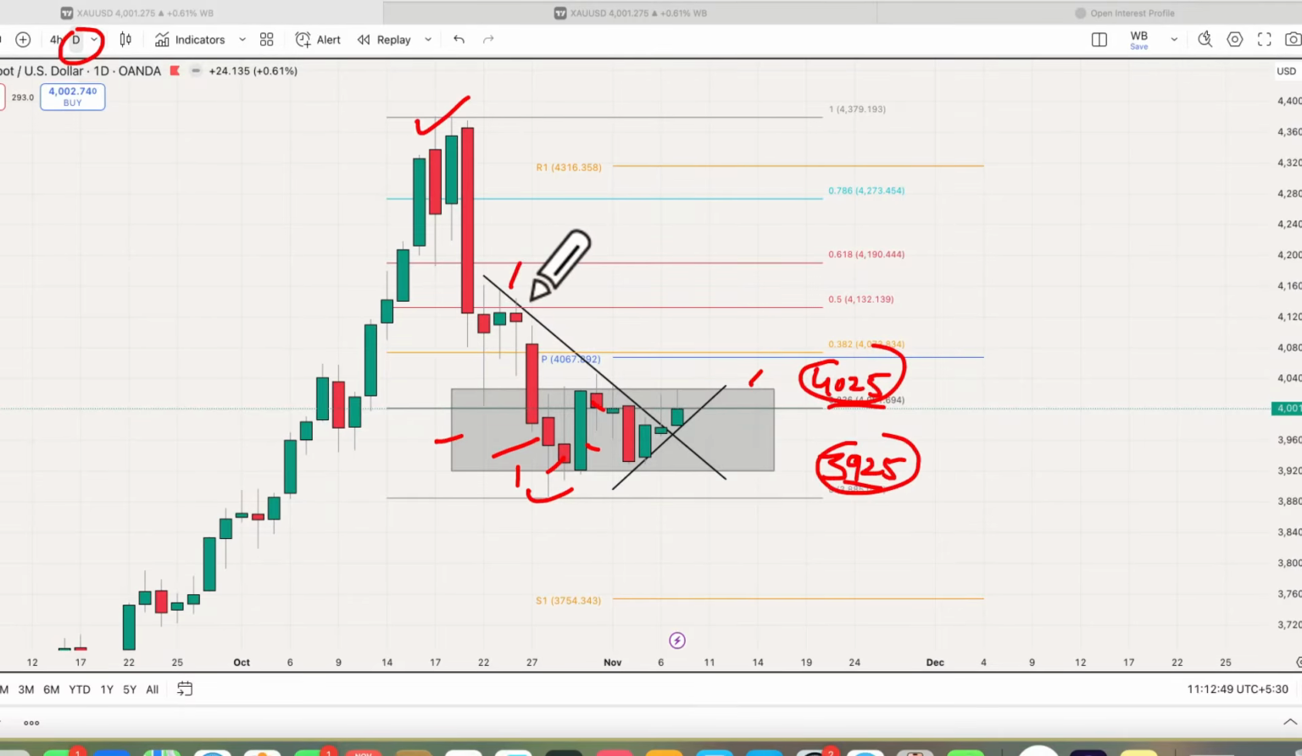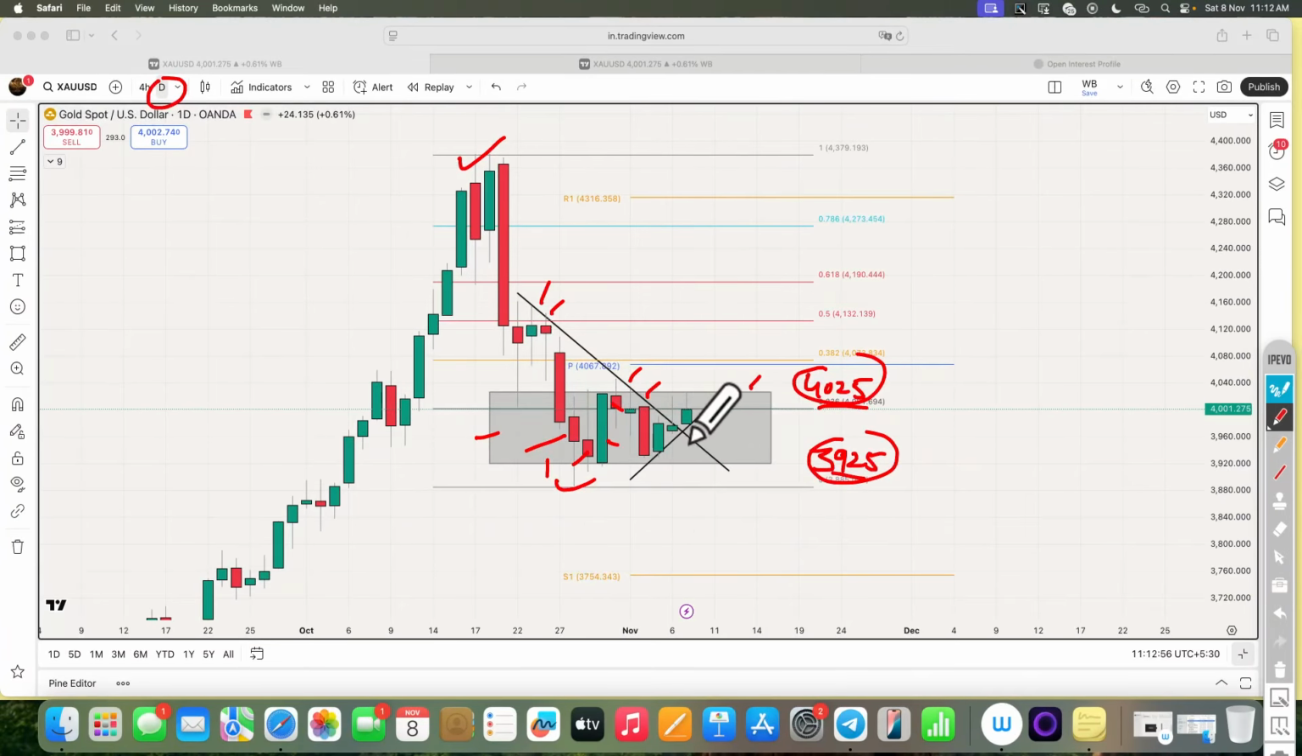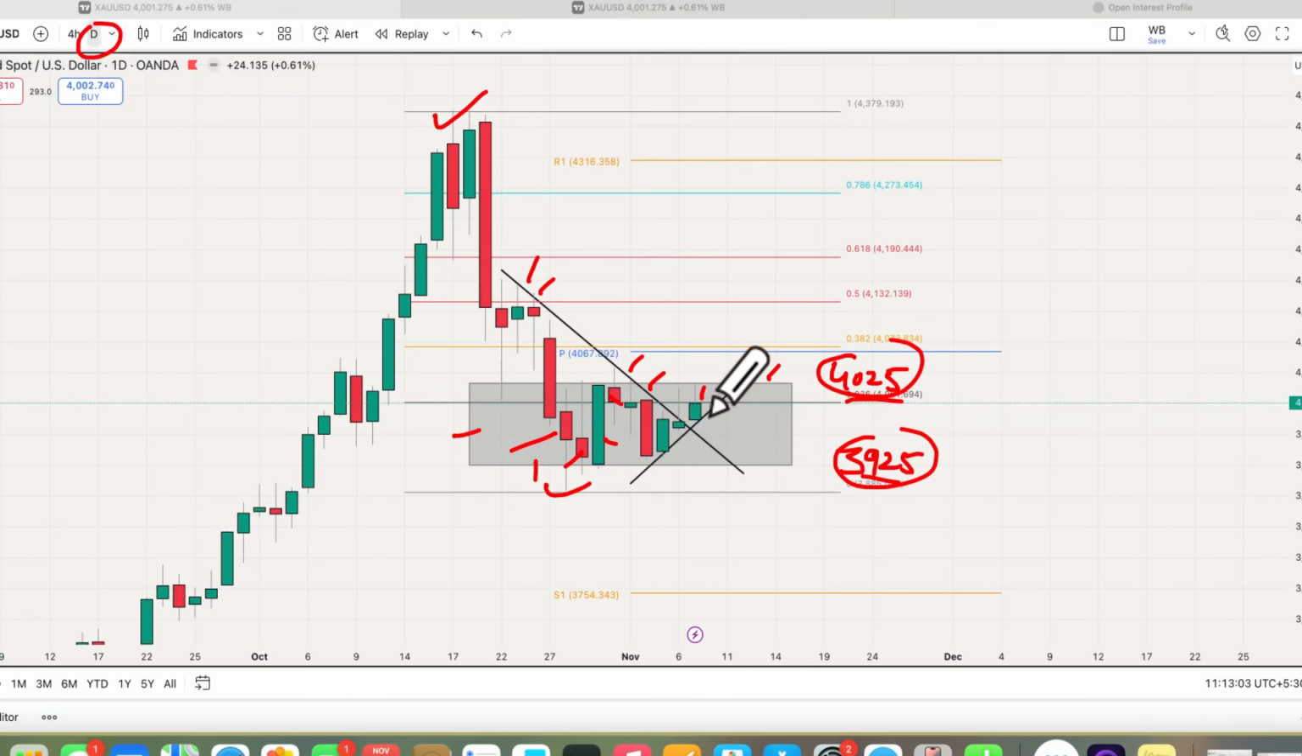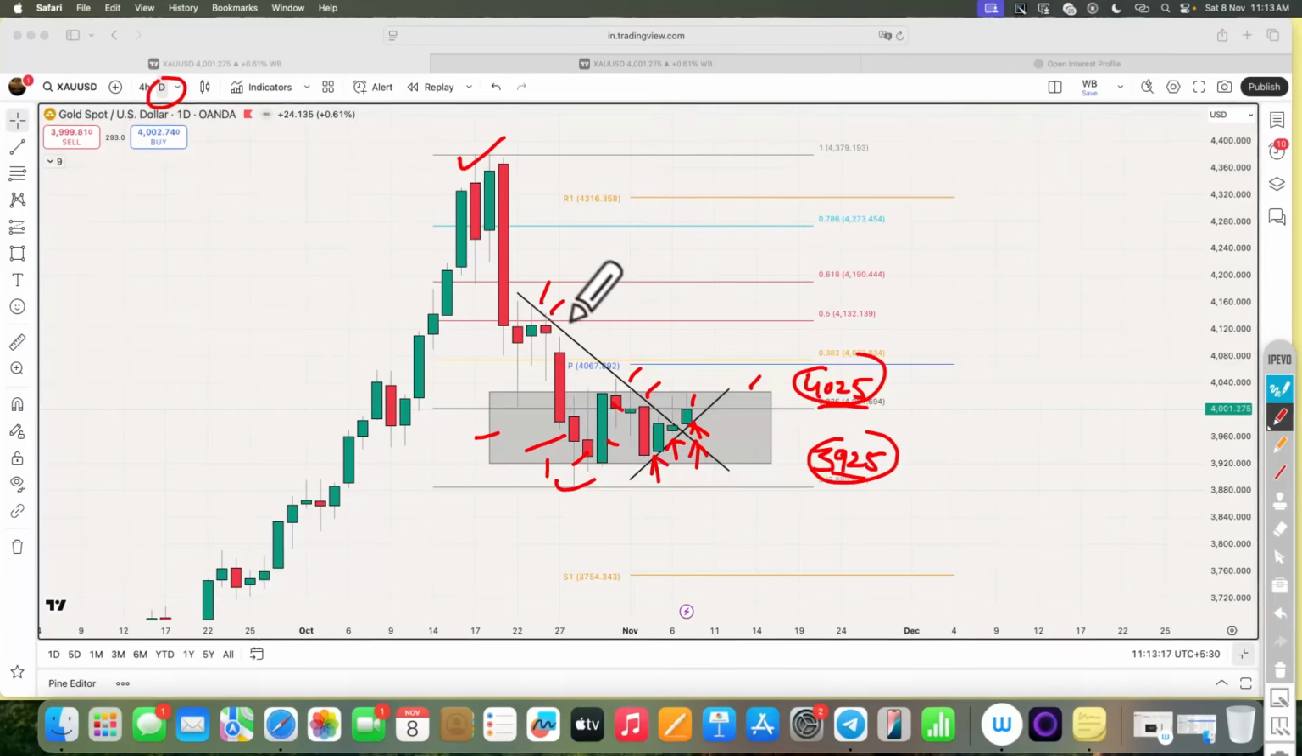Previously you can see the price was also facing resistance on this descending resistance trend line, but now we have some positive sentiment. As you can see, the price has broken out and closed above this trend line, which is now acting as support. Along with this we have another support trend line on the daily time frame, right over here. So we have a breakout from this descending trend line, but overall the price is maintaining the range.